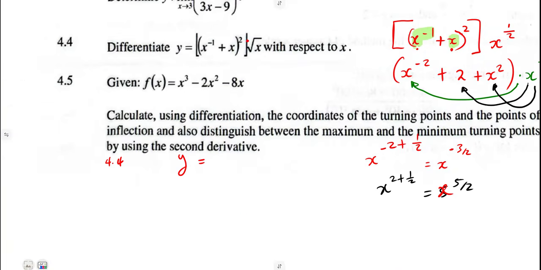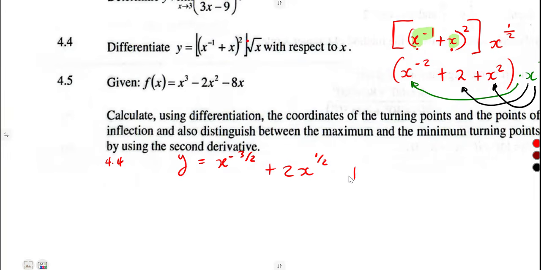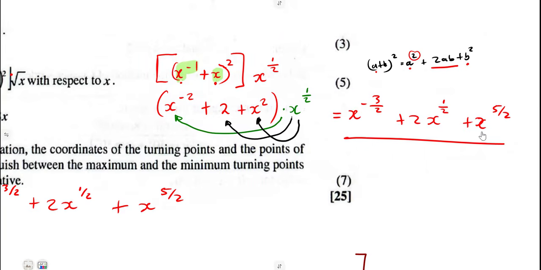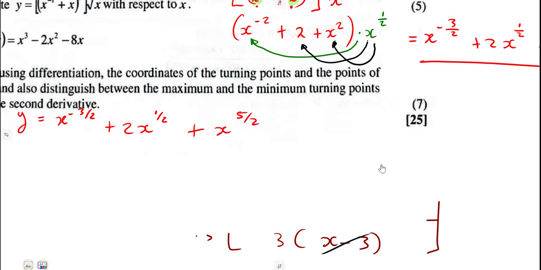So as we saw, y now is equal to x to the exponent of -3/2 plus 2x to the exponent of a half, plus the last term, which was x to the exponent of 5/2. This is what we got after expanding everything. So now we can differentiate that.